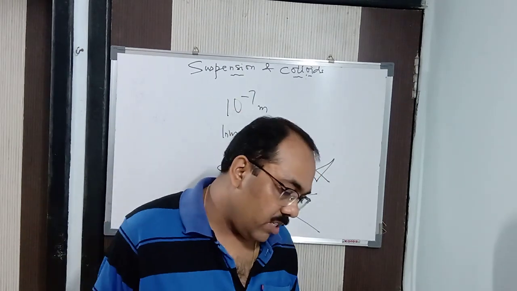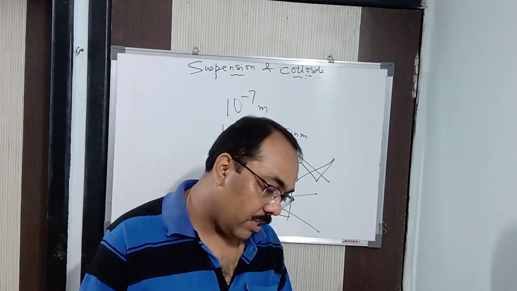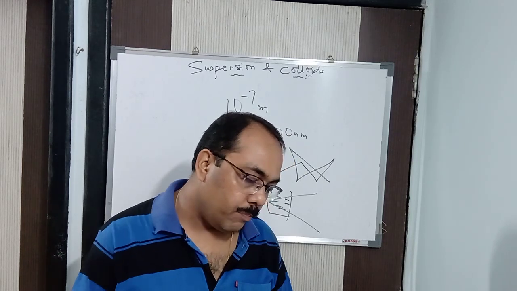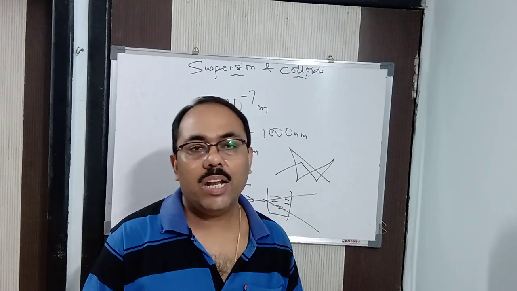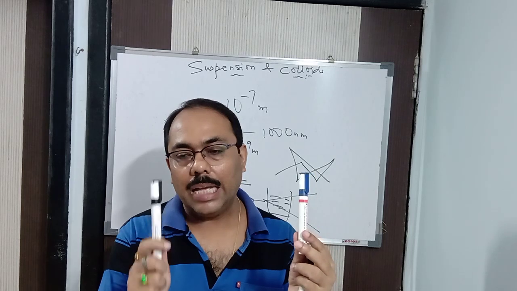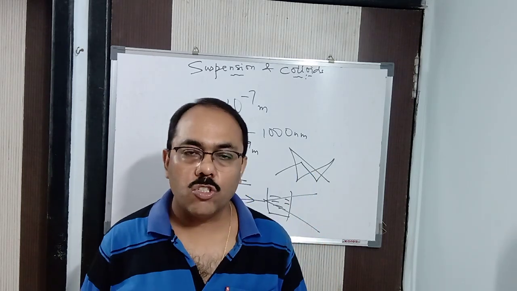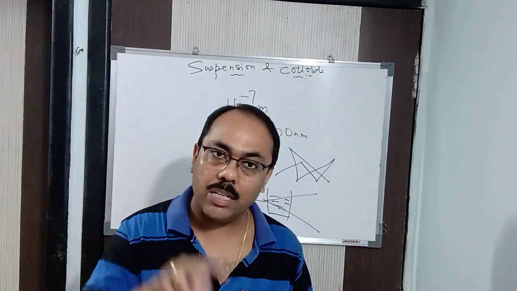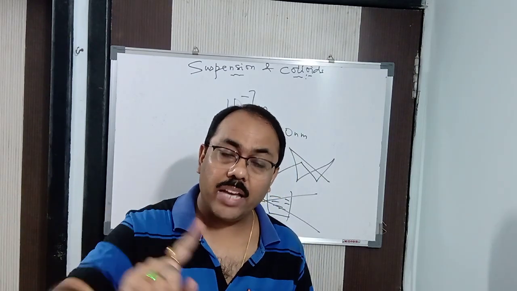Now electrophoresis means when you pass electric charge through a colloidal solution, the colloidal particles which have a positive or negative charge are pulled towards the two different electrodes. In a battery, two electrodes are there. One is the cathode, the other is the anode. Cathode is negatively charged and anode is positively charged. So positively charged particles will be pulled towards the negative electrode, and negatively charged particles towards the positive electrode, because opposite charges attract, like charges repel.